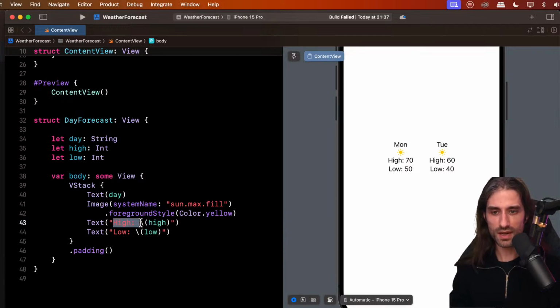So this is a string, and then in this string, we are interpolating this value.